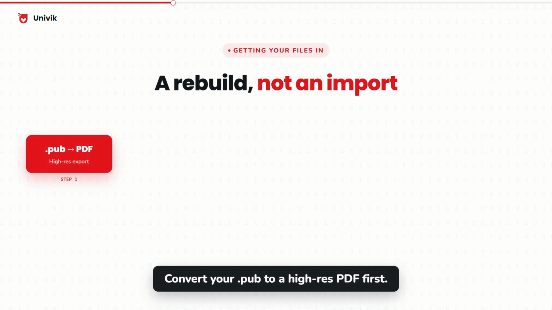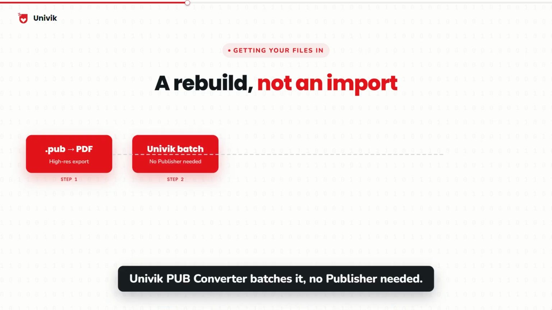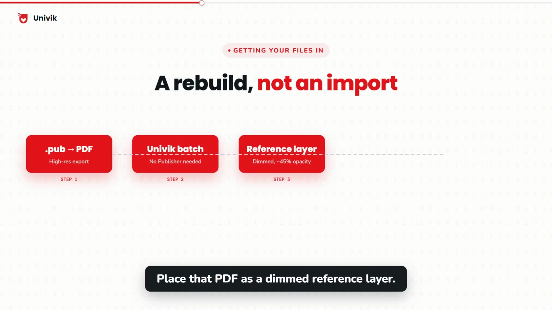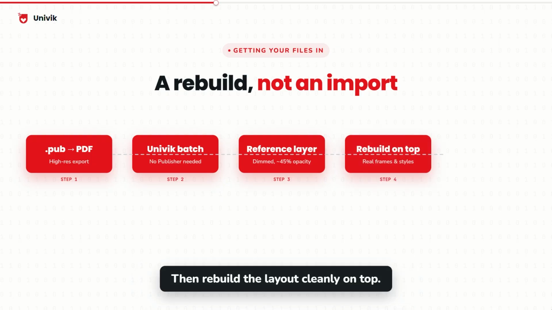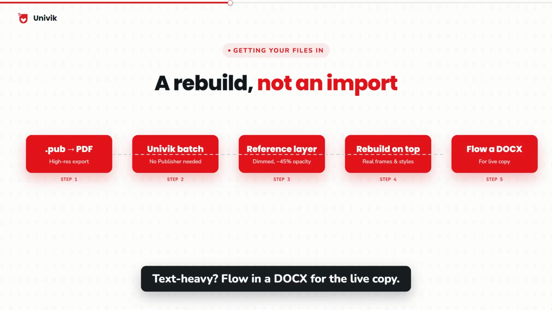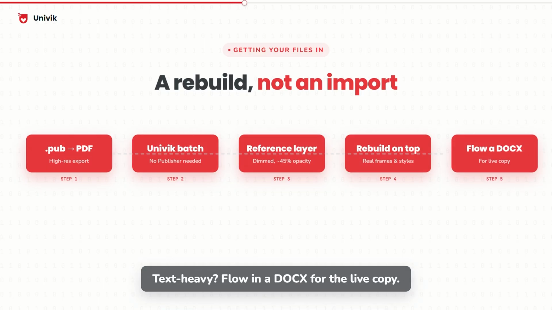Convert your .pub to a high-res PDF first. Univik Pub Converter batches it, no publisher needed. Place that PDF as a dimmed reference layer. Then rebuild the layout cleanly on top. Text heavy, flow in a DOCX for the live copy.